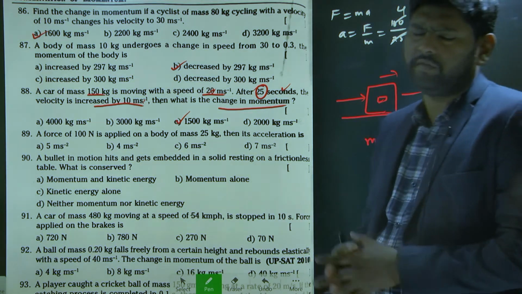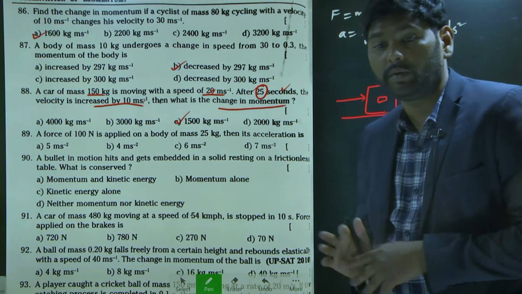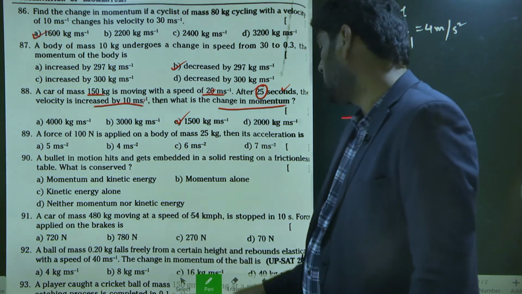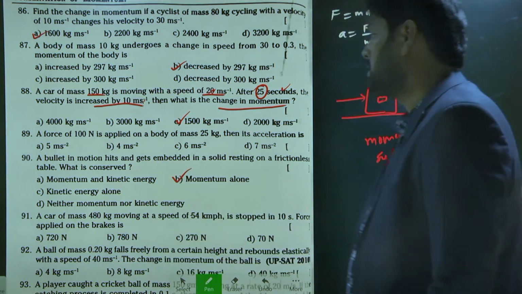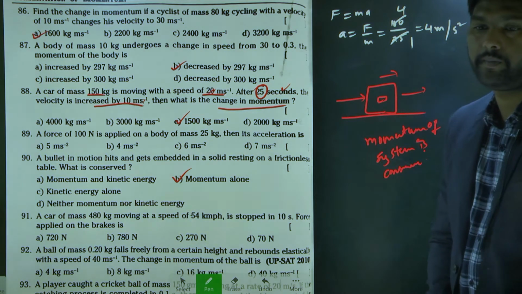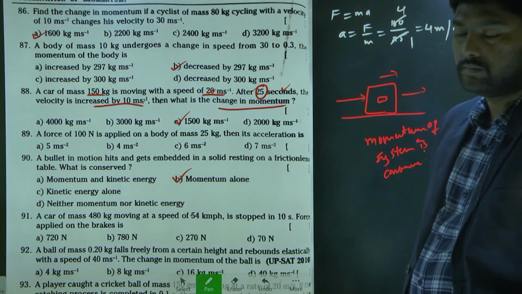It is any kind of collision. Momentum of the system is conserved. So which option is right here? The option B is the right answer. Understand? Yes or no? Sir, yes.